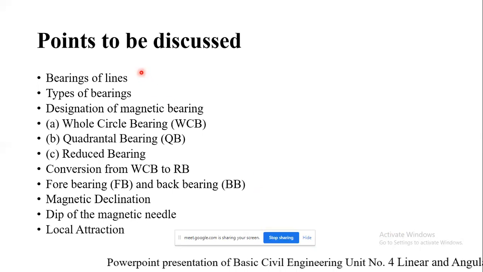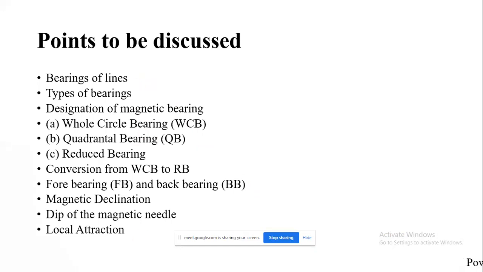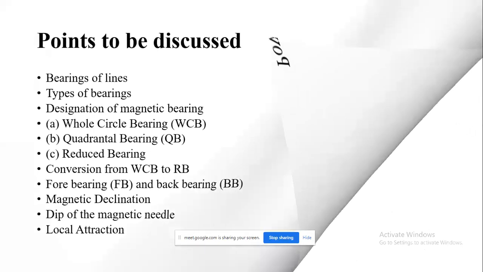So all these points we are going to discuss in this session. So moving further, we'll see one by one.